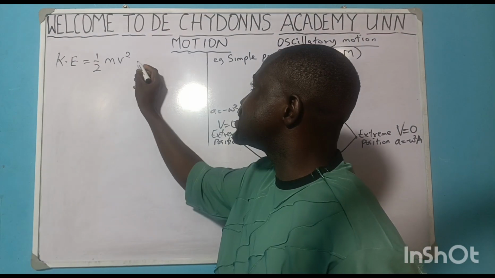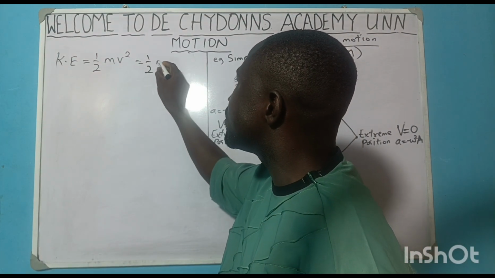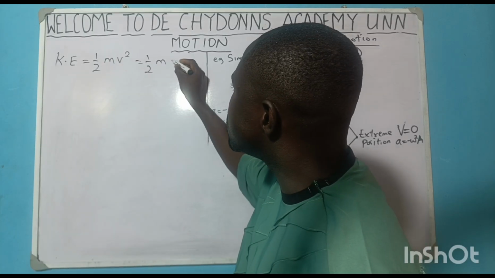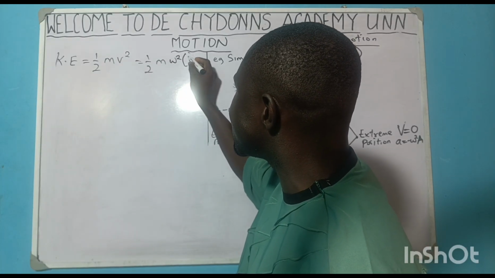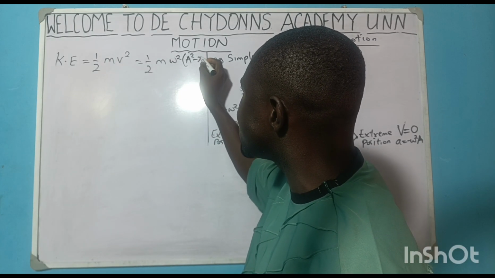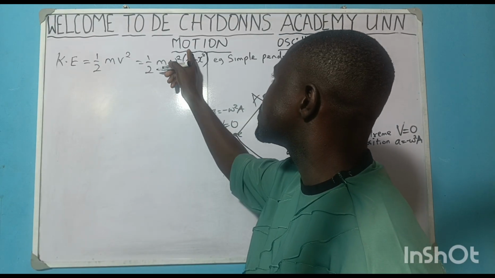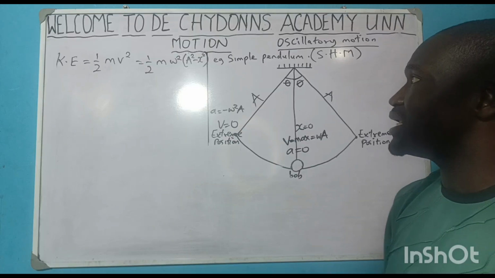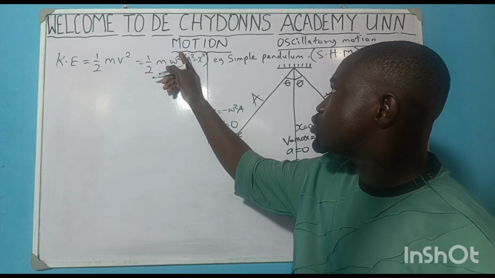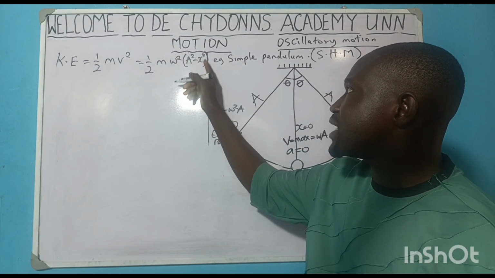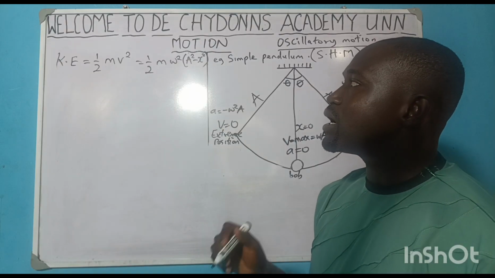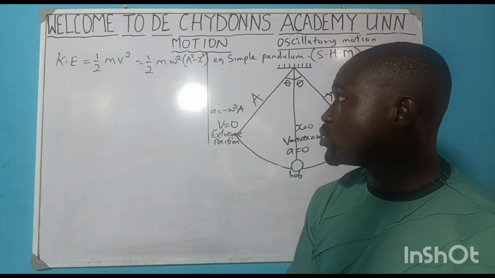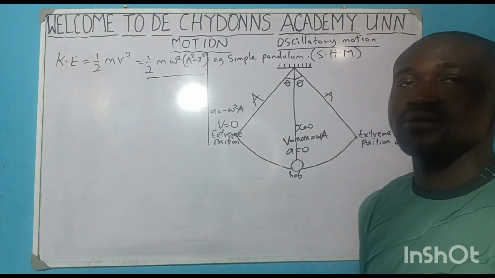We noted that it is equal to w squared bracket a squared minus x squared. We have derived it here, that v squared means w squared bracket a squared minus x squared. And so the formula for kinetic energy of a body undergoing simple harmonic motion is half m w squared bracket a squared minus x squared.